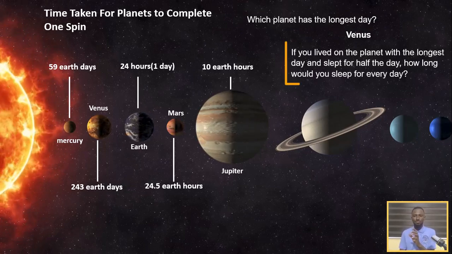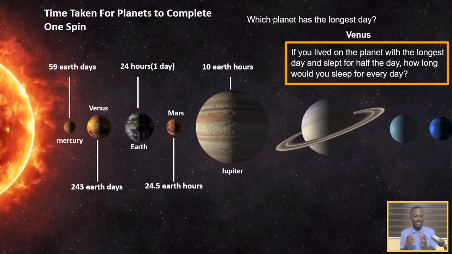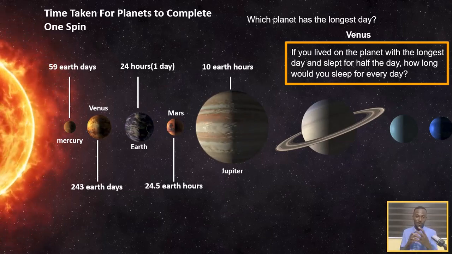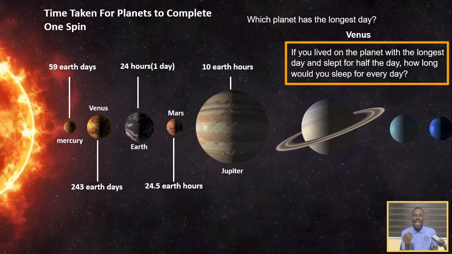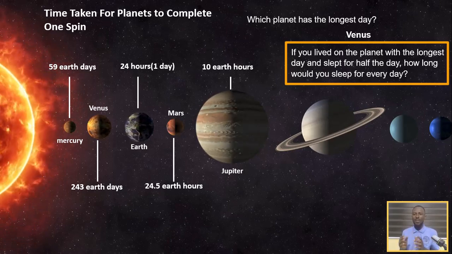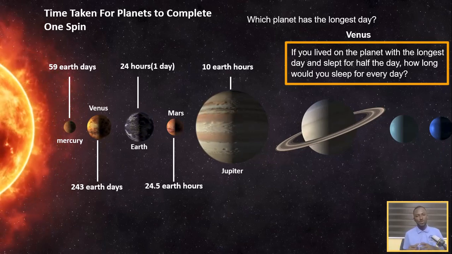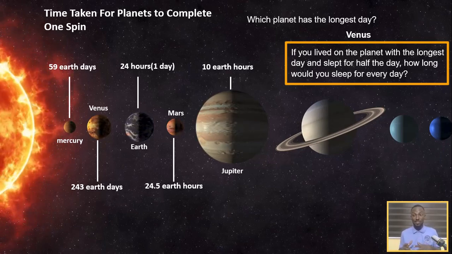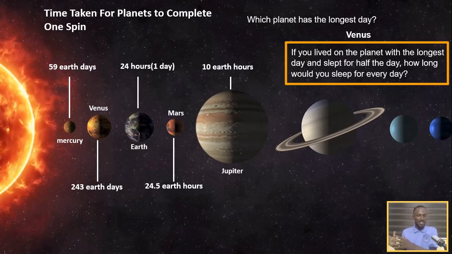Now, next question. If you lived on the planet with the longest day, that is Venus, and then you slept for half the day, how long would you sleep for every day? So how long does a day last on Venus? That's the first question we have to ask ourselves. That is 243 Earth days.